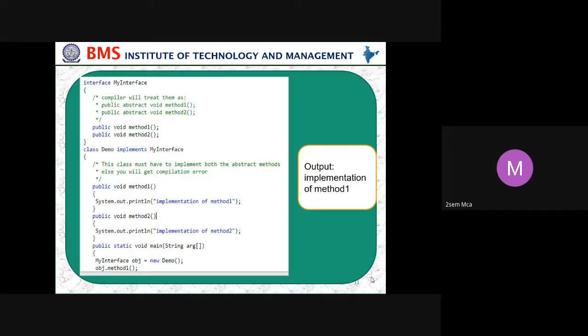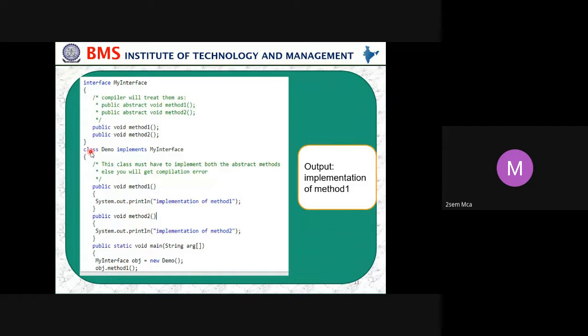Okay, so let us start with a small program. In this program, we use the keyword interface and some name. Here they've given MyInterface. Then the methods in this, method1 and method2, are not returning anything, so it is void. And the access specifier will be public. So here, method1, method2. The compiler will treat them as abstract: public abstract void method1, public abstract void method2. Though we have not given it here, because it is an interface, by default the compiler will take it as abstract.